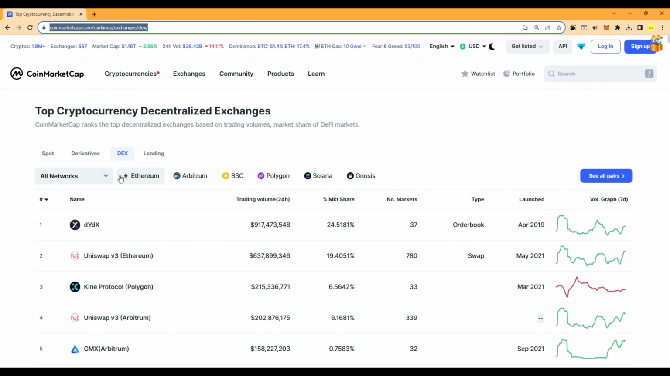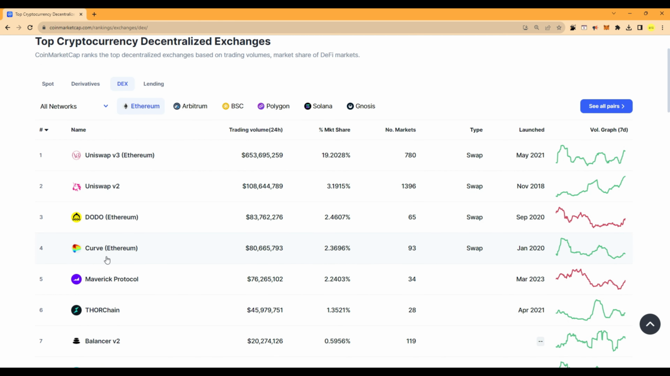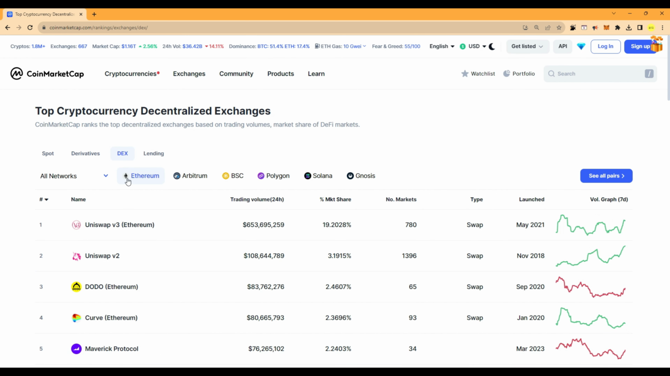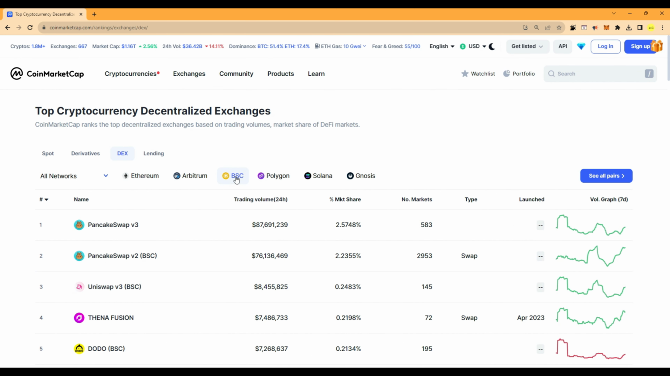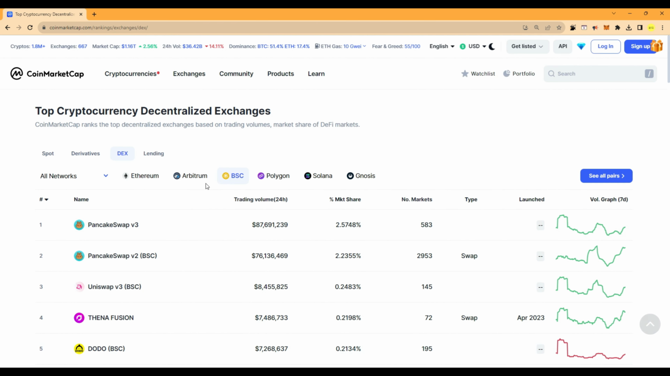Here you can see that if I select a particular network, I will see only those platforms that are operating on that network. For example, I have selected Ethereum here, and you see Uniswap, Uniswap V2, and Curve, which is also one of the famous DeFi platforms. All these platforms are based on Ethereum. Likewise, if I select BSC, that is Binance Smart Chain, you can see PancakeSwap V2, and all these platforms are based on BSC.